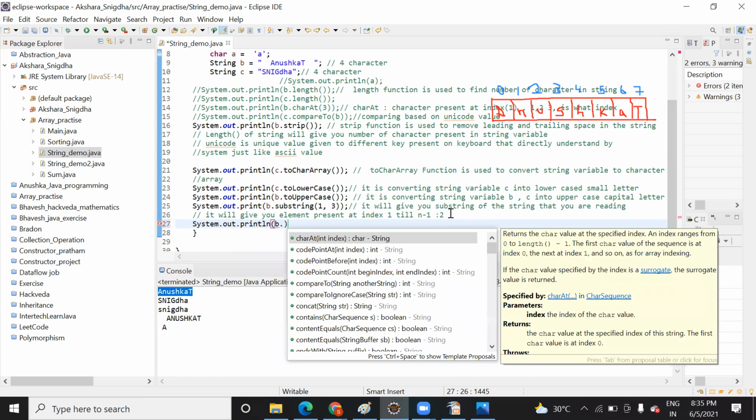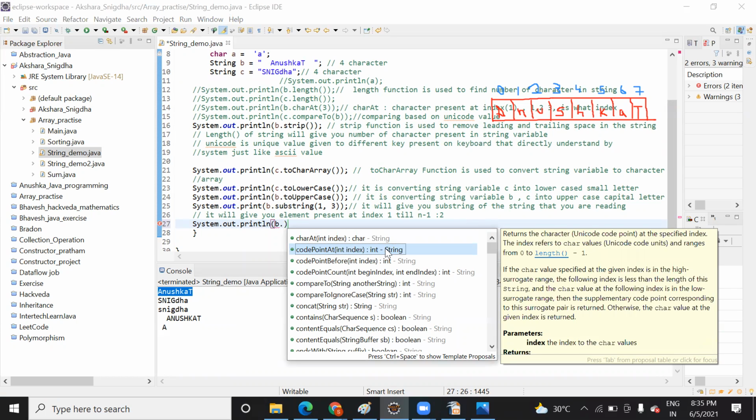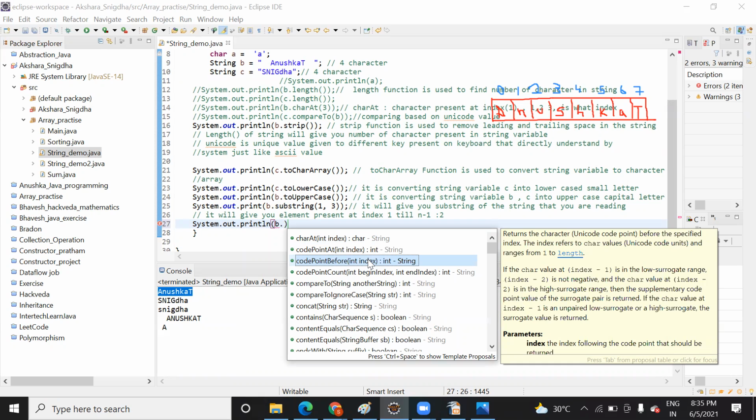Once you put the dot, you will see it will suggest different kinds of predefined functions that are available. Once you select any function, it will give you the detail also, what it is used for. You can see what parameter you want to pass, that also you can see.